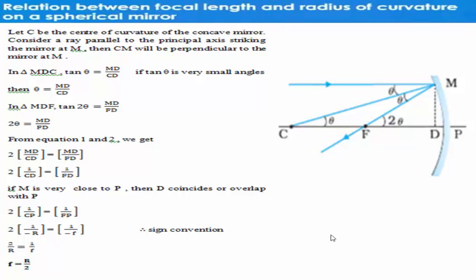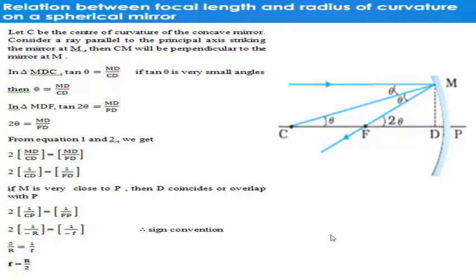If M is very close to P, then D coincides or overlaps with P. In that case, we can write 2 multiplied by 1 divided by CP equals 1 divided by FP. According to the sign convention, here all the distances are measured from the pole along the principal axis, but the incident light is opposite in direction.